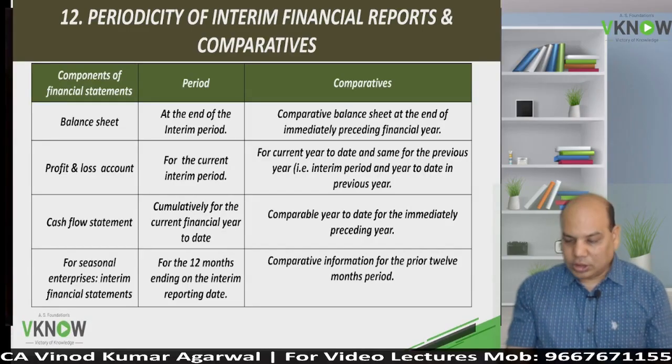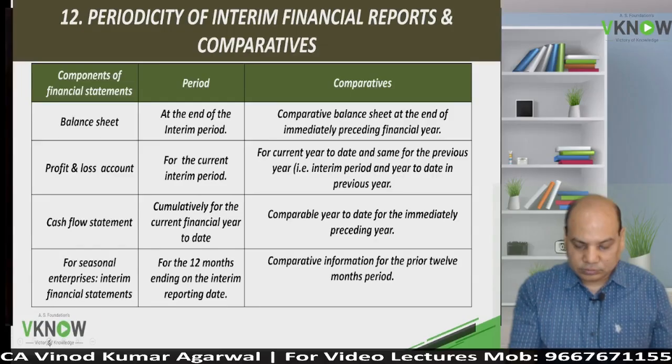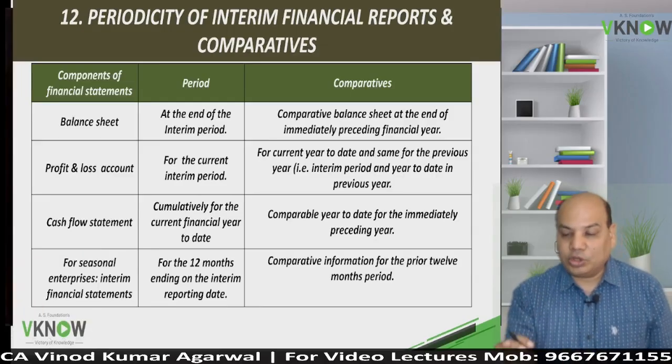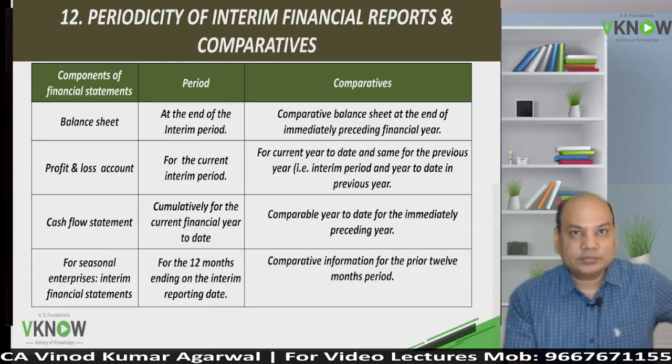Okay. Now very important paragraph number 12. What is this paragraph? Periodicity of interim financial report and comparatives.